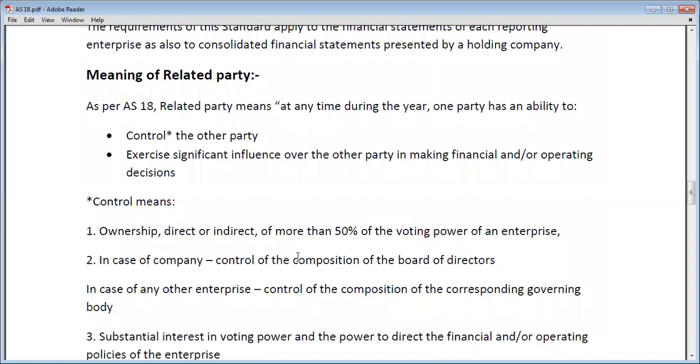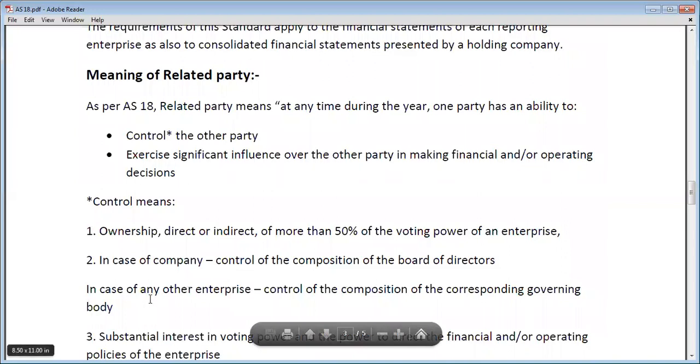If you have such kind of influence or control, then this will be called that you have control over another company. In case of any other enterprise, control means control of the composition of the corresponding governing body. In enterprises other than companies, you must have control over the composition of the corresponding governing body.